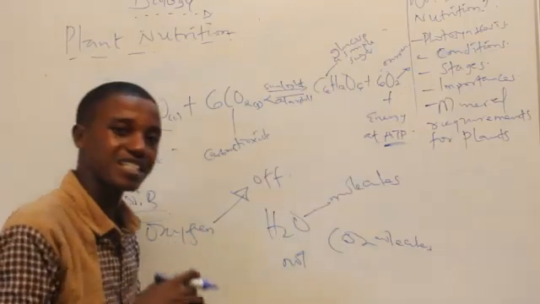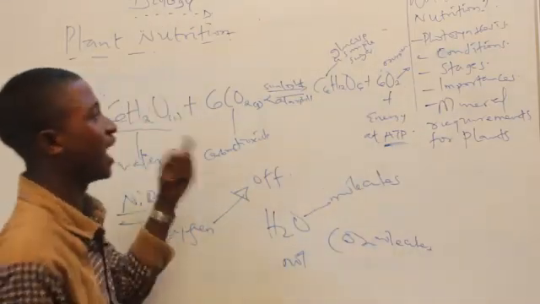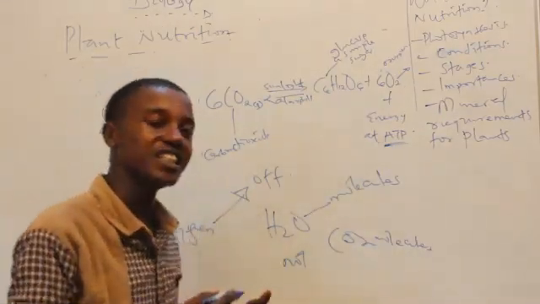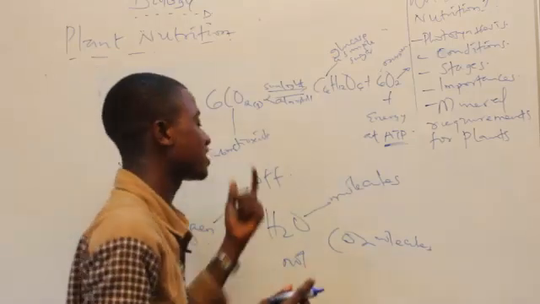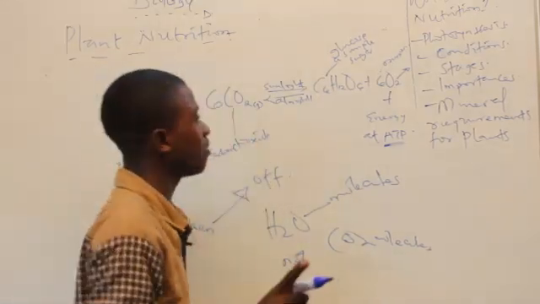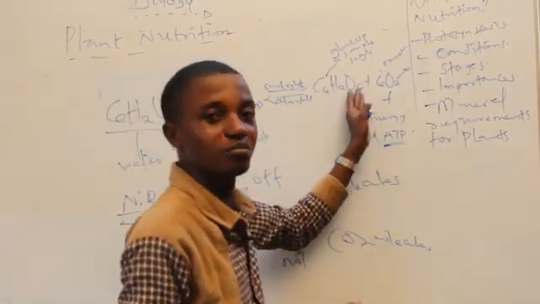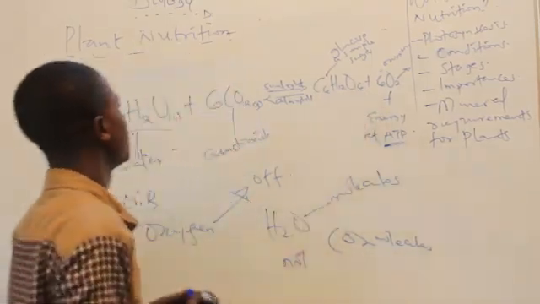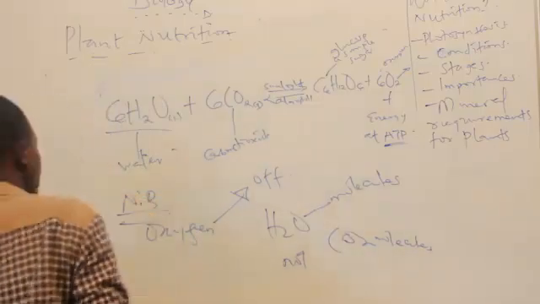So oxygen is given off as a result of photolysis of water. Photolysis of water takes place in the light phase of photosynthesis, and photolysis of water, as the name speaks, talks about what? The breakdown of water, not CO2. So please never forget, oxygen is gotten from the breakdown of water molecules. So now let's quickly move back to the importances.